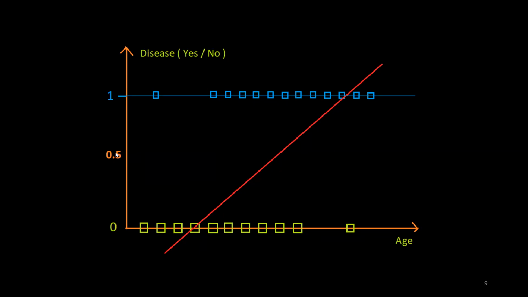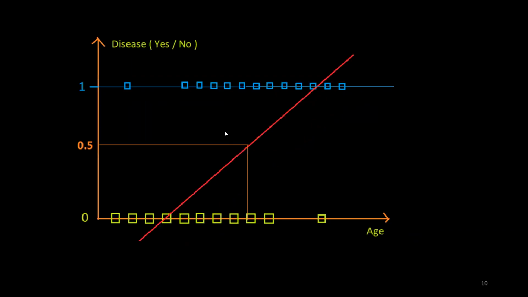This is our threshold. Any point whose probability is greater than or equal to 0.5, we will say belongs to class 1, that is, it has the disease. And if any sample has probability less than 0.5, then it will belong to class 0. So see how this regression model is trying to perform the classification, and where the problem is. This is our threshold value.